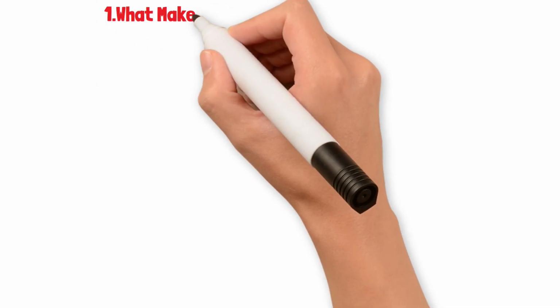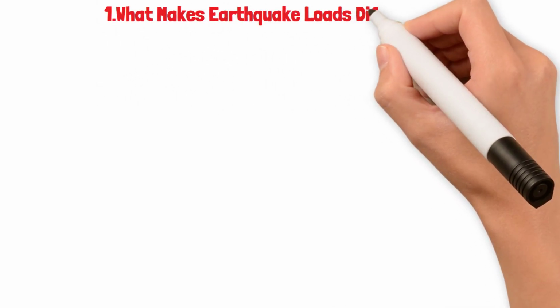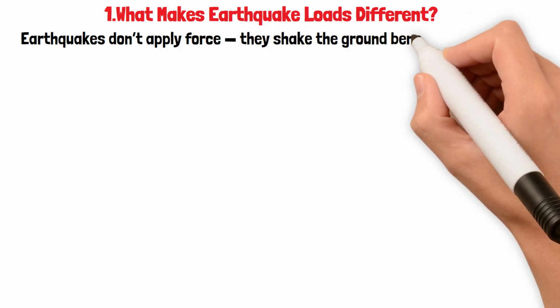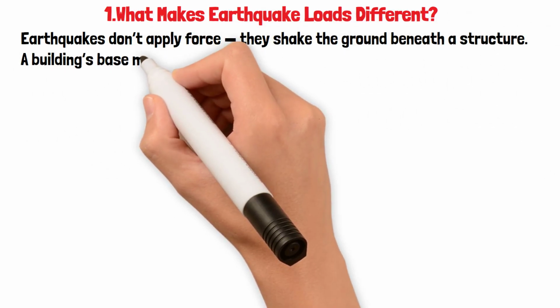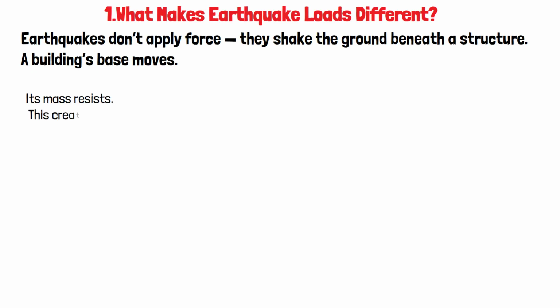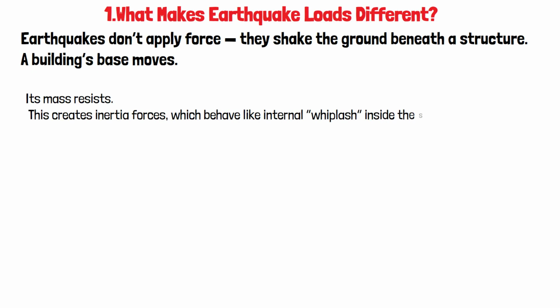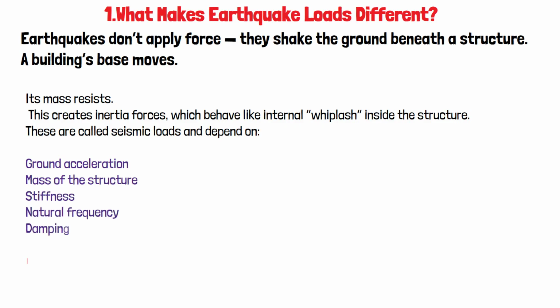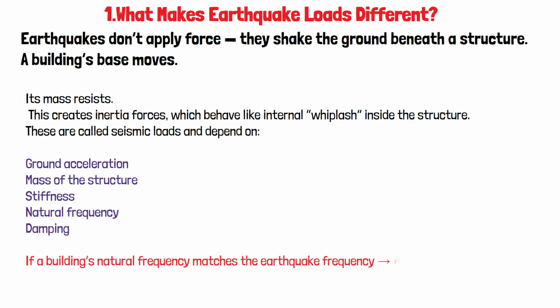1. What makes earthquake loads different? Earthquakes don't apply force, they shake the ground beneath a structure. A building's base moves. Its mass resists. This creates inertia forces, which behave like internal whiplash inside the structure. These are called seismic loads and depend on ground acceleration, mass of the structure, stiffness, natural frequency, damping. If a building's natural frequency matches the earthquake frequency, resonance collapse risk skyrockets.